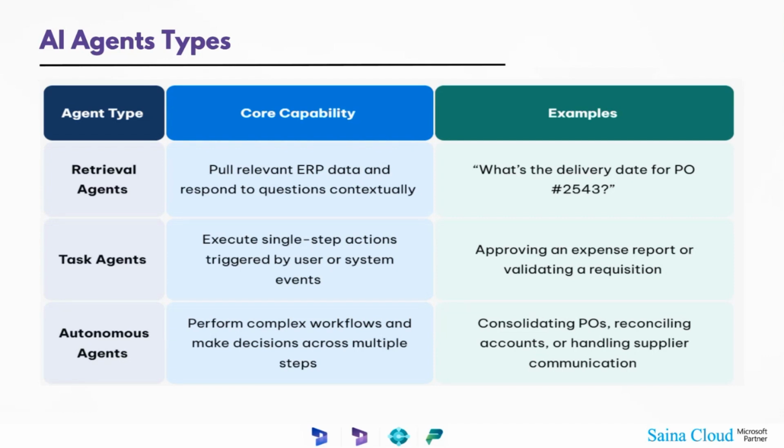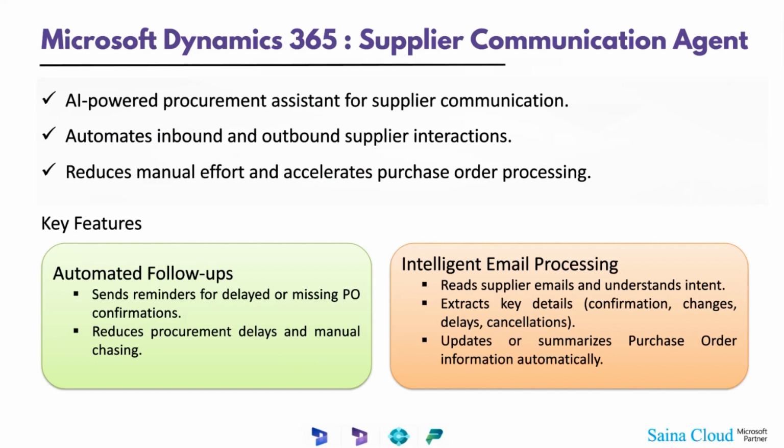Under this, we can see Microsoft Dynamics has released different kinds of agents for us. For Dynamics 365, one of them is the supplier communication agent. If you see the day-to-day life of a procurement team, whenever a purchase order is created, it should be confirmed, then change requests should happen. It should be communicated with the vendor, and you have to get the delivery of the items. Then the purchase order is finalized.